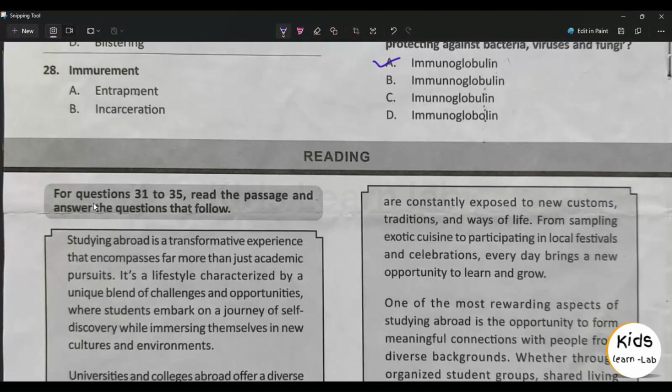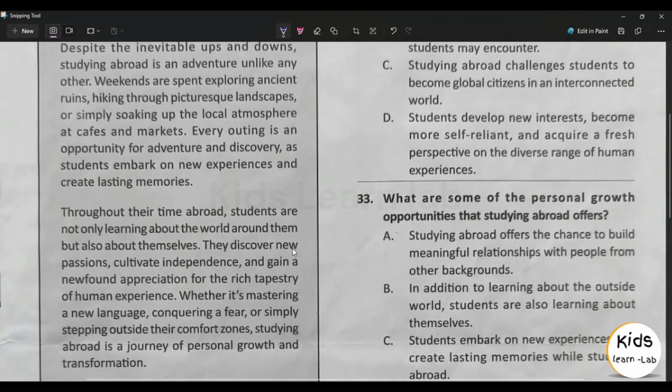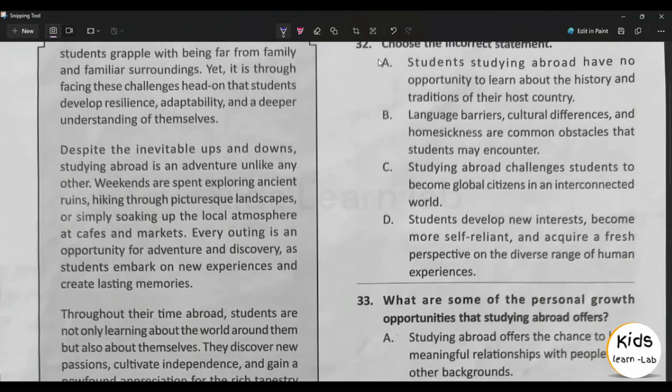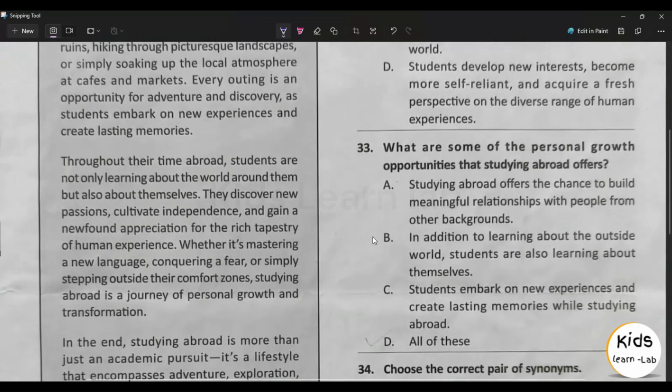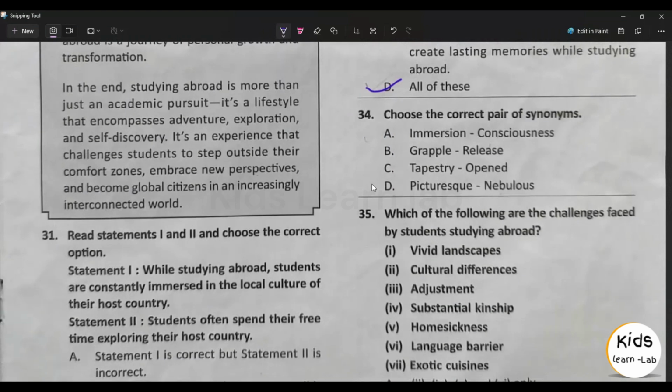Reading. 31st question answer is option C. 32nd question answer is option A. 33rd question answer is option D. 34th question answer is option A.